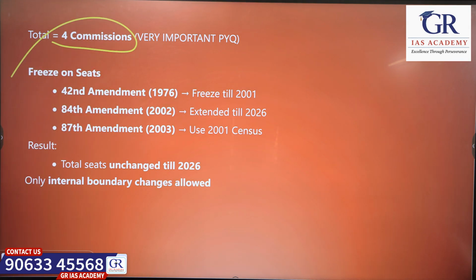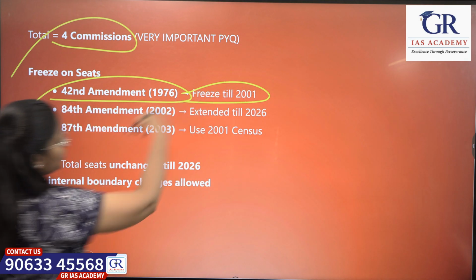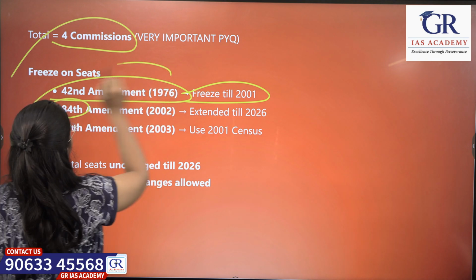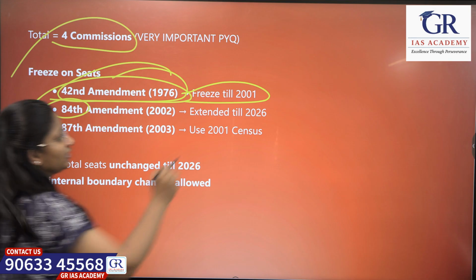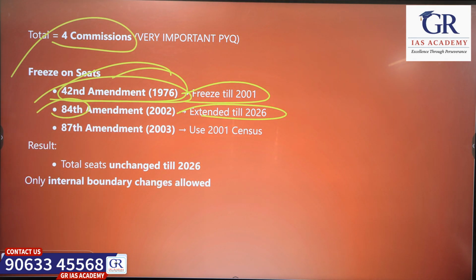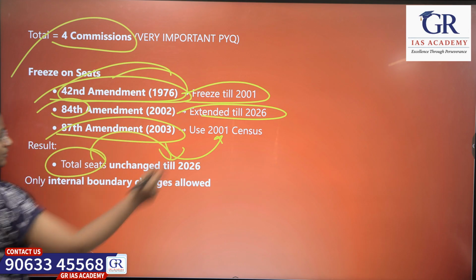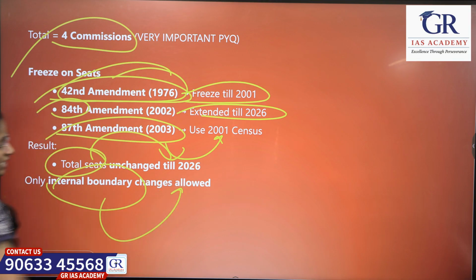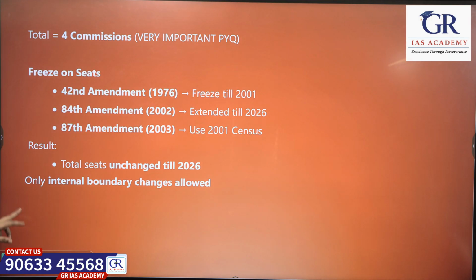We have frozen the seats. Through the 42nd Amendment they froze the seats till 2001, and through the 84th Amendment Act this freezing of seats continued till 2026, and in 2003 they used the 2001 census. So the total number of seats has been the same till 2026. Only the constituencies, that is the boundaries, have been changed through the Delimitation Commission.